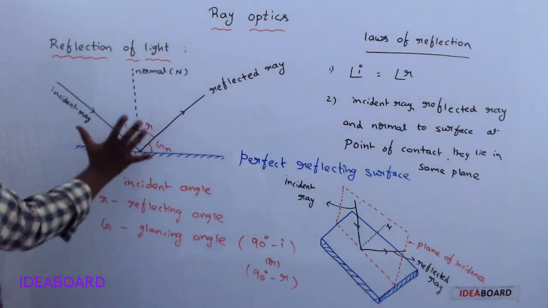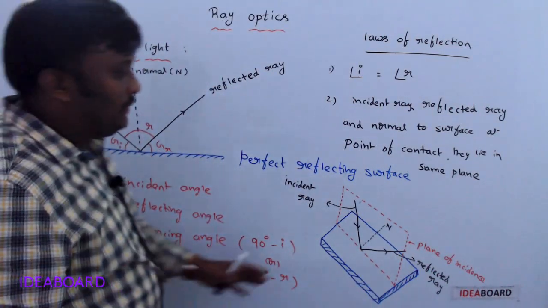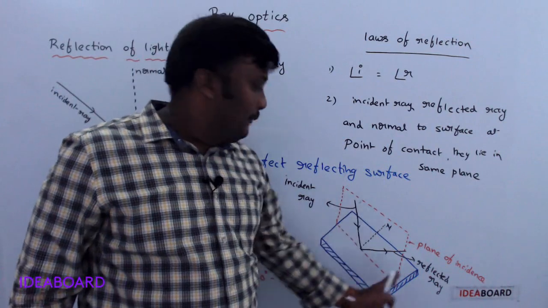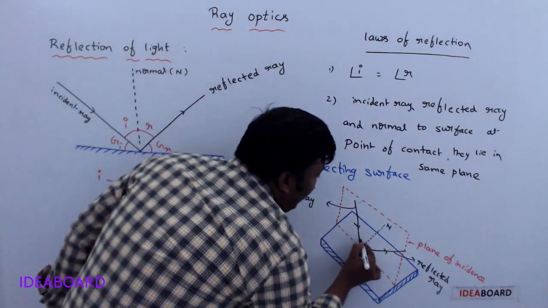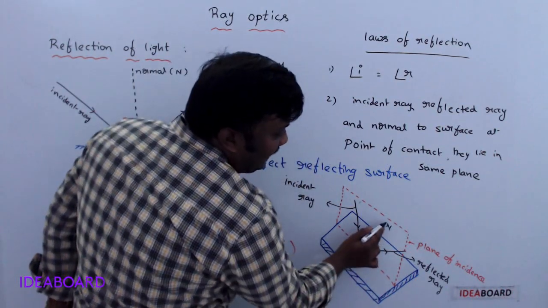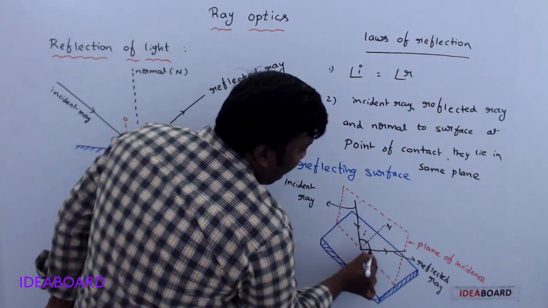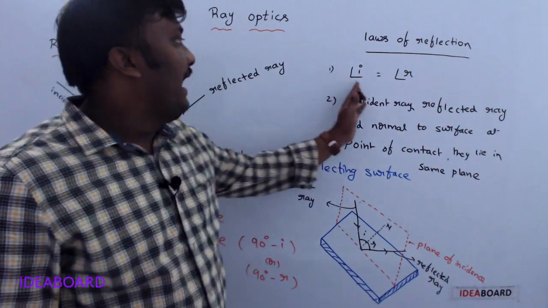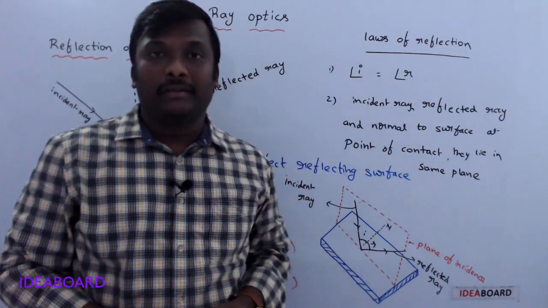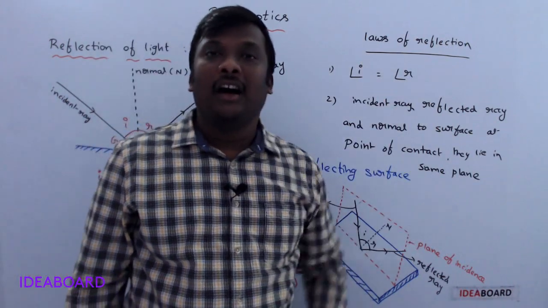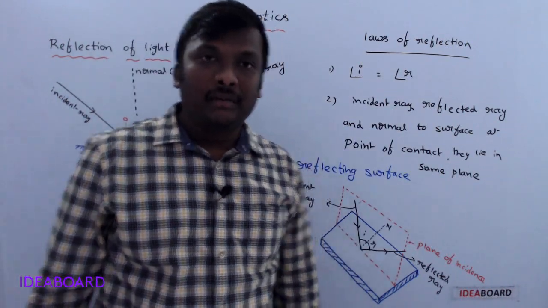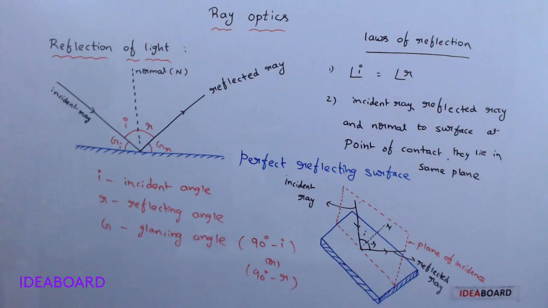In two dimensions we can only see this type of diagram, but in three dimensions we can observe this one. The angle between the incident ray and normal is the angle of incidence. The angle between the normal and reflected ray is the angle of reflection. Here angle I is always equal to angle R. So these are called the laws of reflection. Clear? Please note it down.